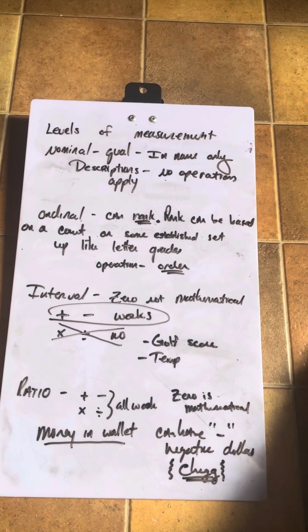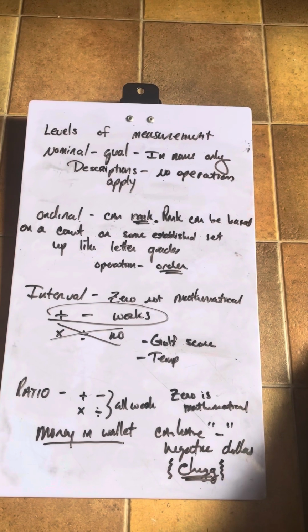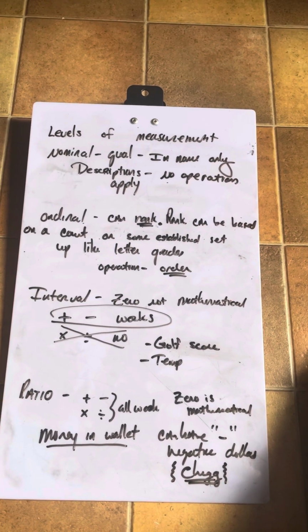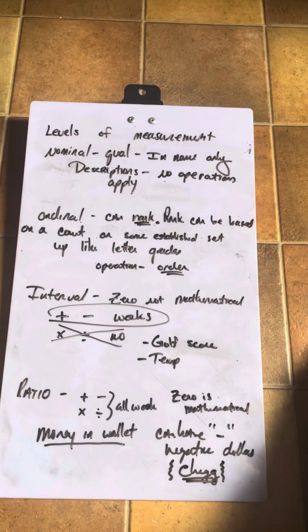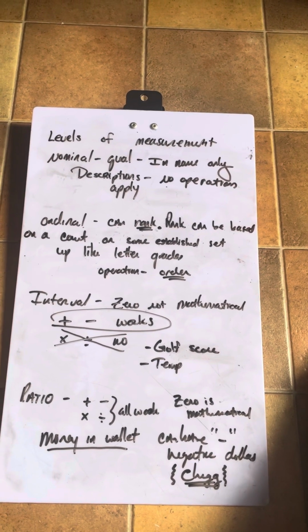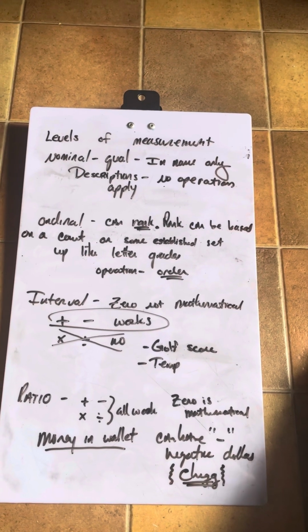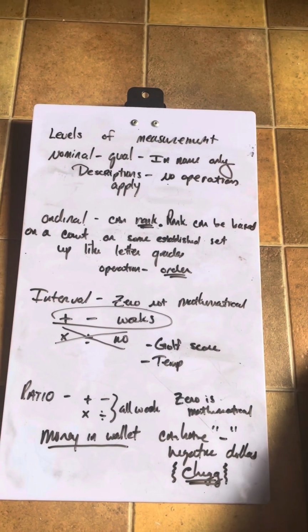Now talk about money in wallets. $2 to $4, I can buy twice as much stuff. $50 to $100, I can buy twice as much stuff. And so ratio, those proportions are consistent. The ratio is consistent. Okay, hopefully that makes sense.